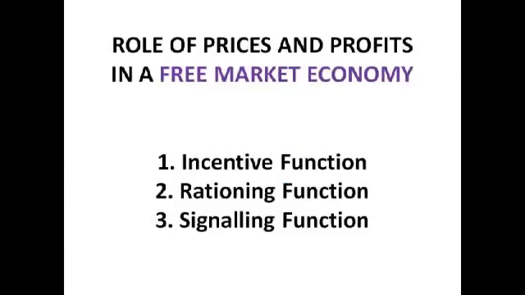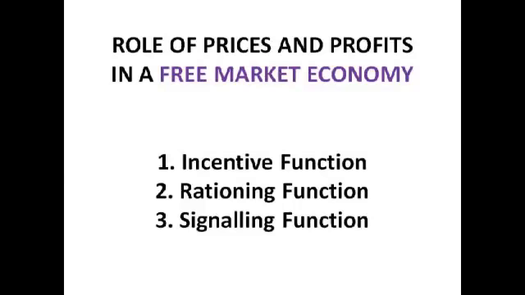Prices have three really important roles within the market economy: the incentive function, the rationing function, and the signalling function. The incentive function means that firms will have an incentive to produce a good when prices rise or fall. If prices rise, firms have an incentive to produce the good because they can make more profit from it. Hence the supply curve slopes upwards, because as prices rise, more firms enter the market because they can make more profit. Whilst if prices fall, it's a disincentive for firms to produce the good, so less is produced and the resources are allocated elsewhere.